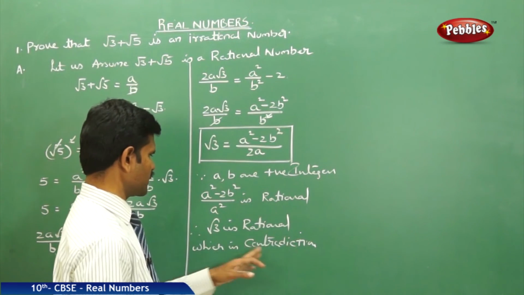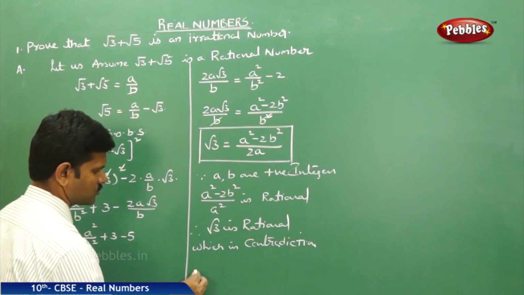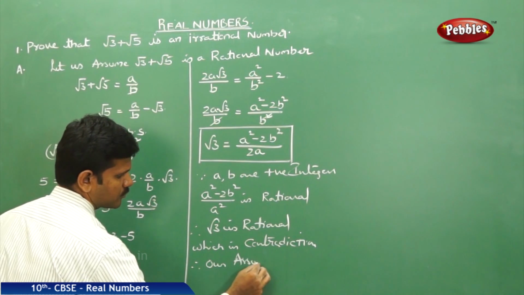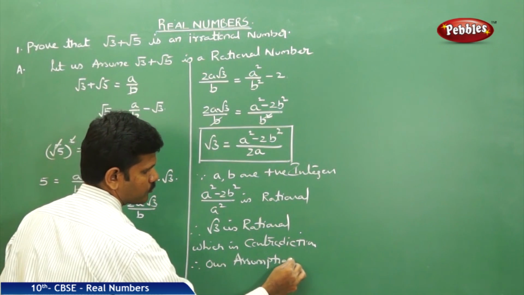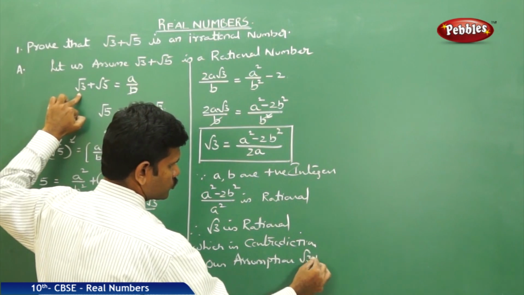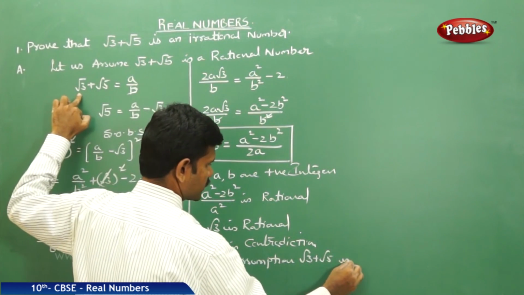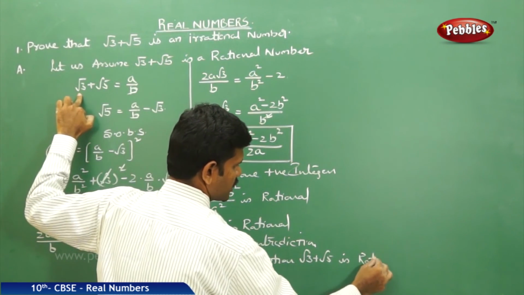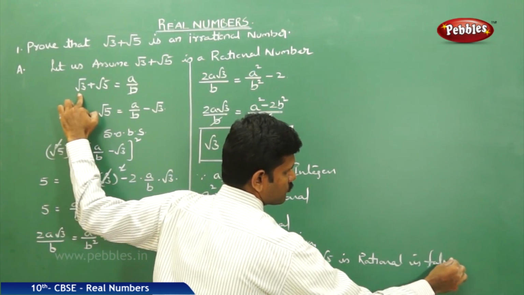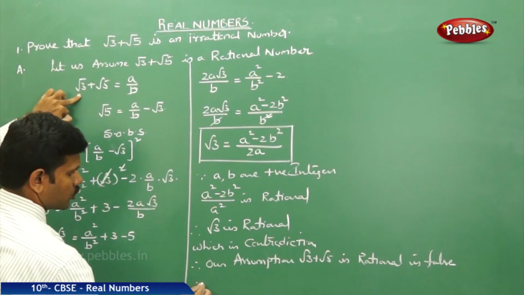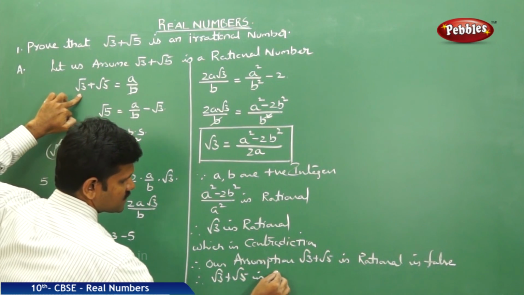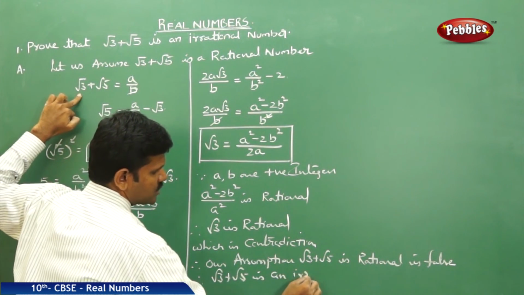Why? Because root 3 being rational is a contradiction. Therefore, our assumption that root 3 plus root 5 is rational is false. Therefore, root 3 plus root 5 is an irrational number.